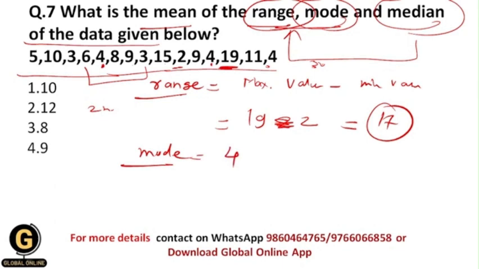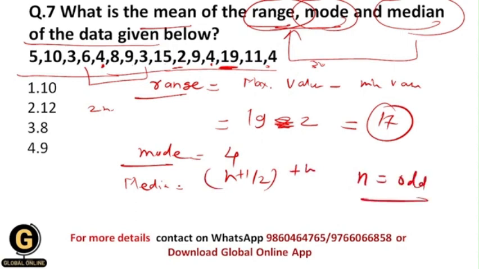Now let us find the value of median. For the median you need to arrange your data in either ascending or descending order and find the middle value, and there is a common formula for median as well. So median is equal to the (n plus 1) upon 2th term when n is odd. N means the number of observations.